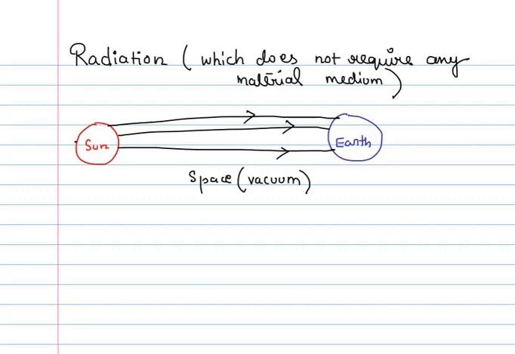So how does the heat get transferred from this hot body, that is the sun, to the cold body, that is the earth, when there is almost no medium, that is vacuum, in between sun and earth? So it cannot be conduction or convection where molecules are moving, because there are no such molecules in the vast space. It's empty. So it has to be radiation, where the heat gets transferred directly from hot body to cold body without heating the space in between. And therefore, since it does not heat the space in between, this is the fastest mode of heat transfer among the three.